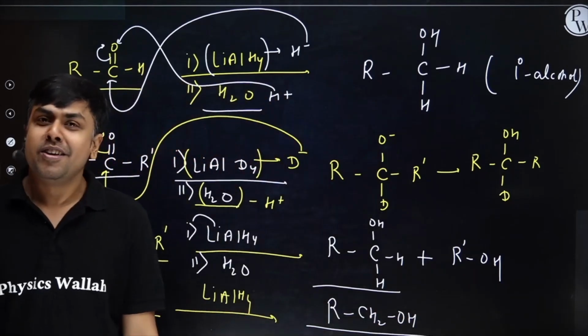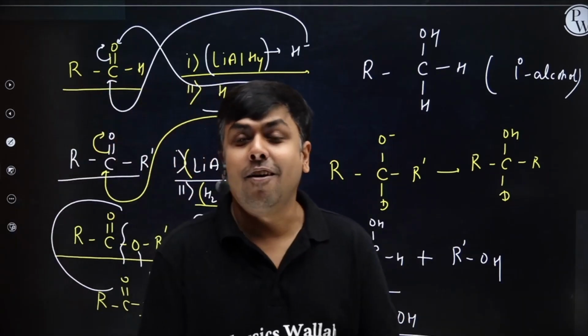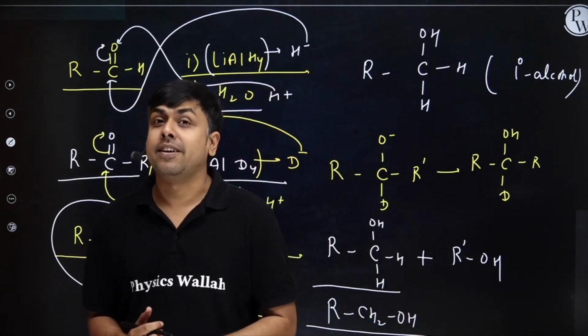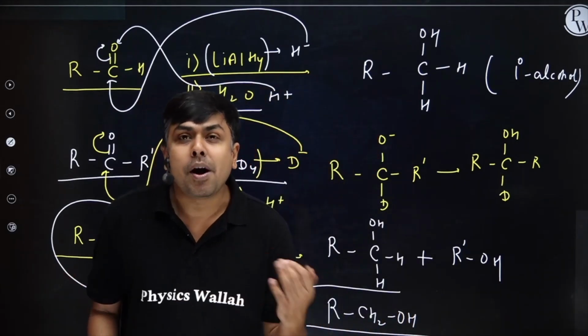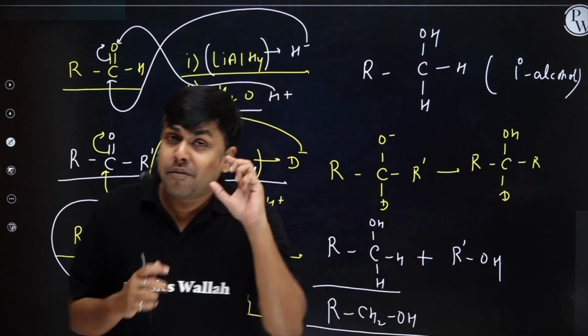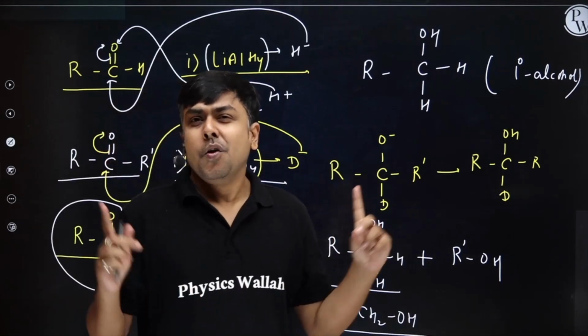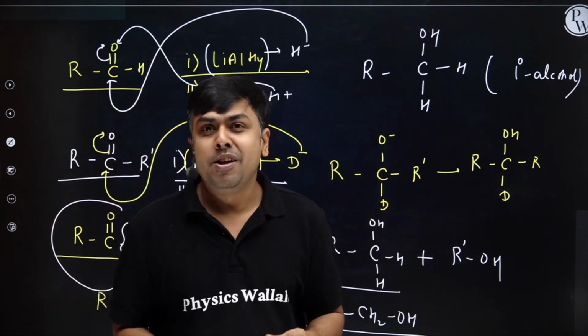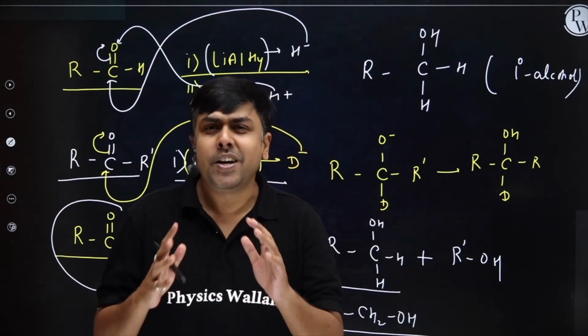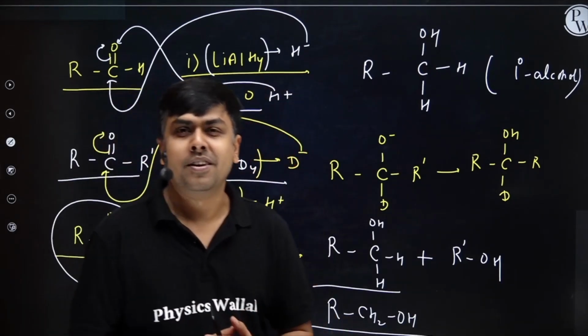I hope you understood the reducing action of LiAlH4. Now students, if I am having a nitrogenous compound like amides, nitriles, oximes, and I treat these compounds with LiAlH4, we will not get alcohol. In that case we will get amines. We'll talk about that in the next chapter.